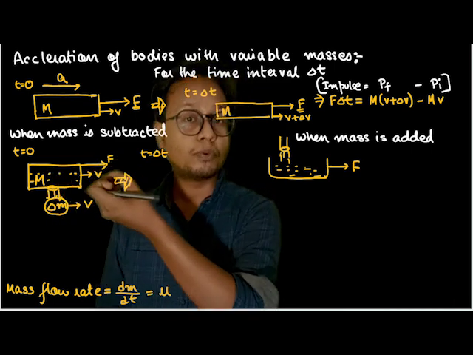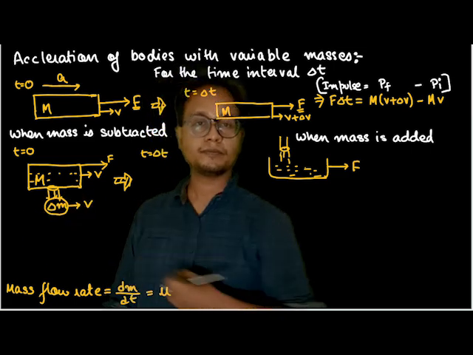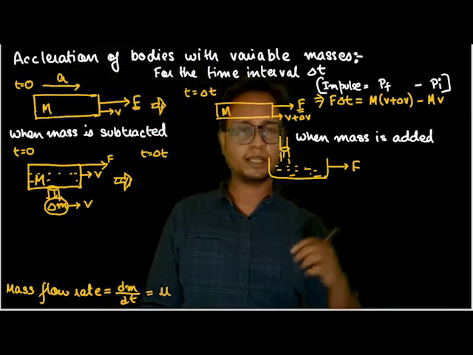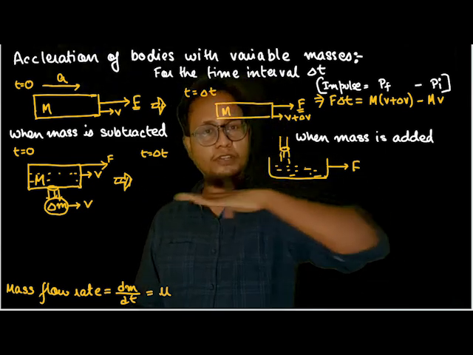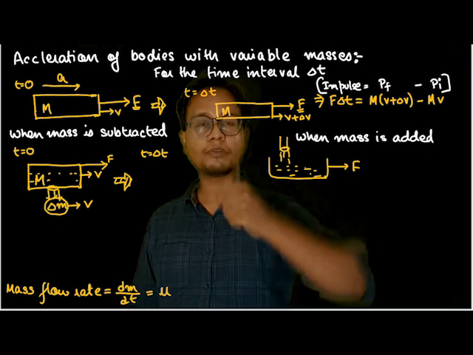Okay, so my question here is, will this force change the velocity of this delta m mass? Just imagine, suppose you are accelerating in a car. The car is going with acceleration, not constant velocity. That means the speed of the car is increasing, and you throw a stone out of the car.